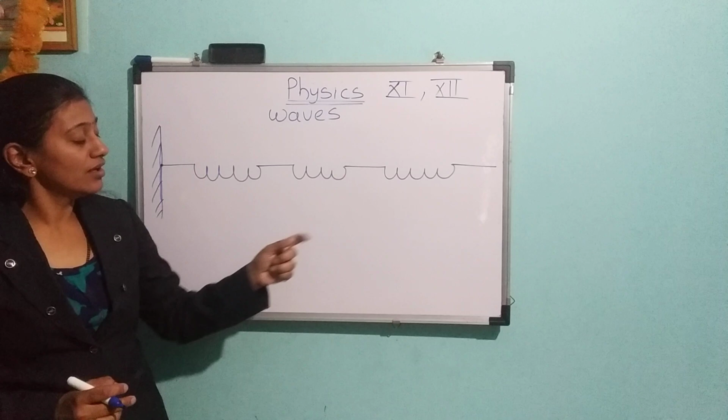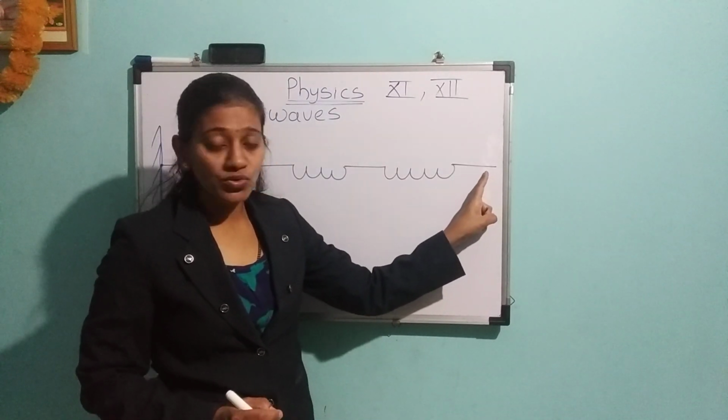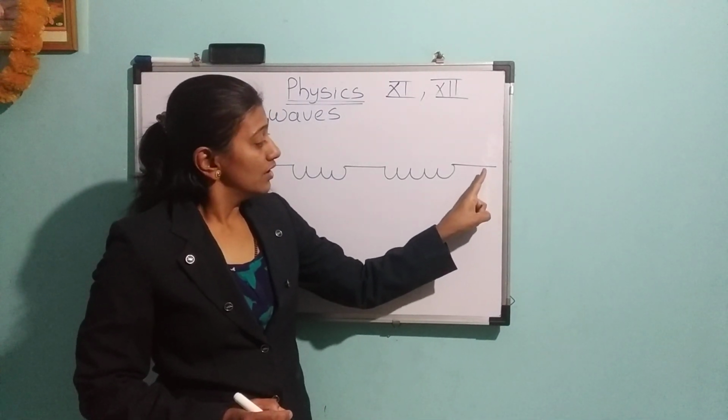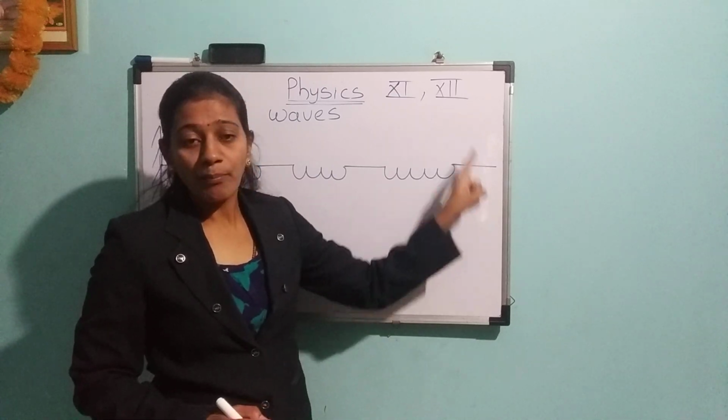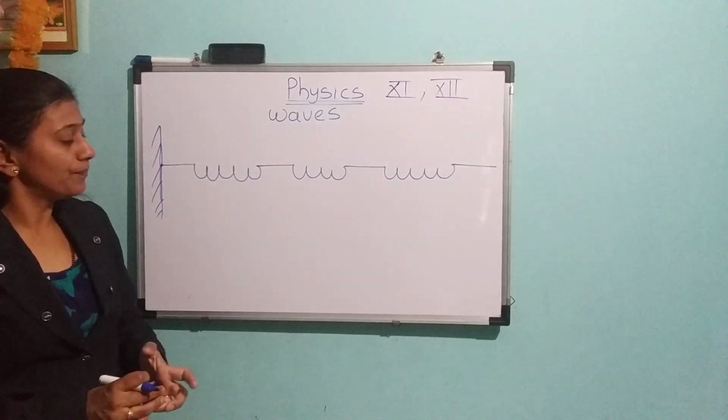Now what we are doing, we are giving a jerk to this end. So this part will go up and down, and what will happen?